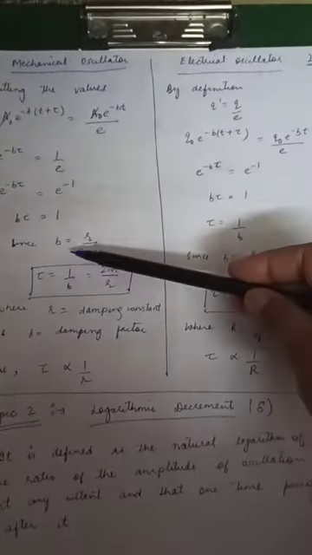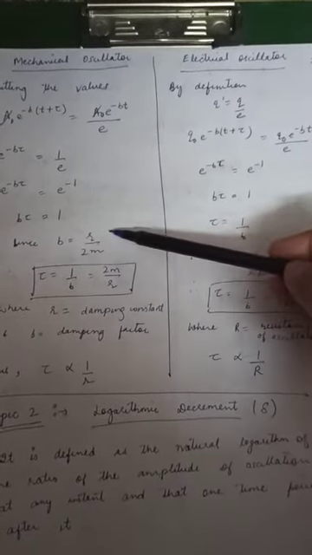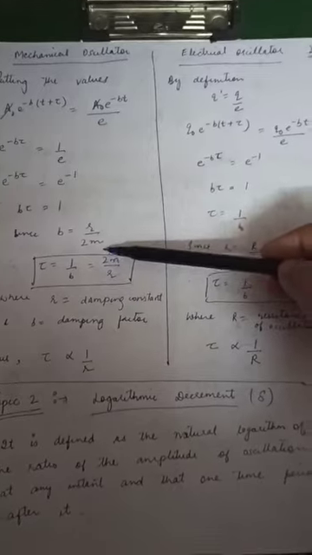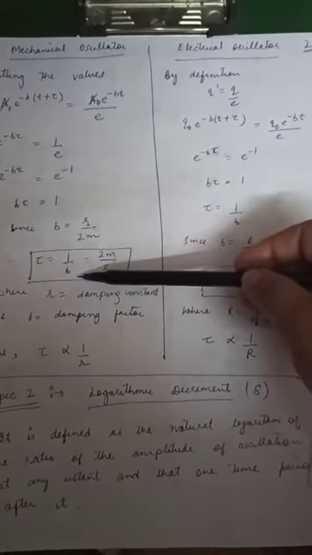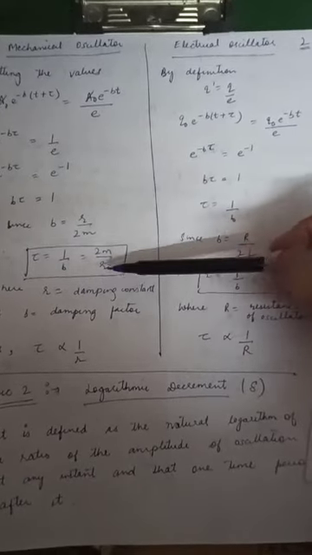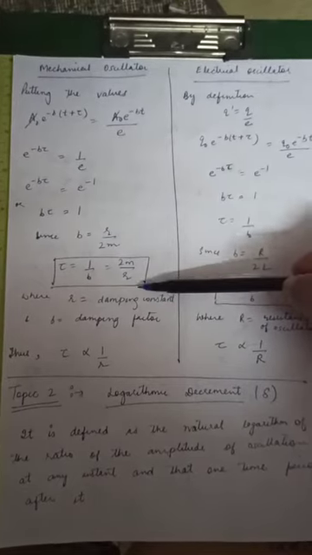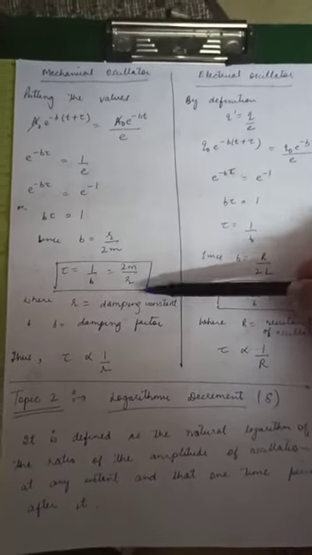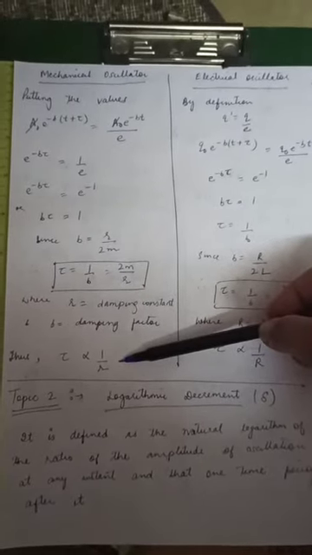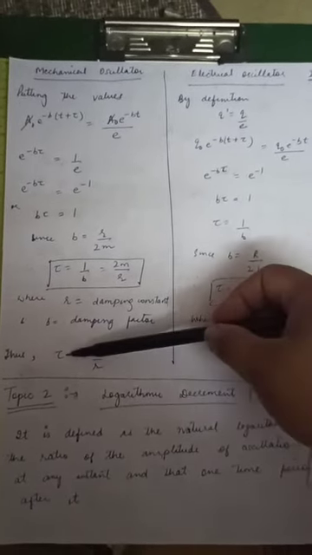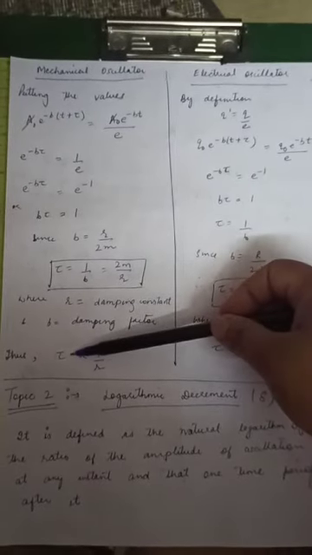Now what is b? It is the damping factor. It is related to the damping constant r by 2m. Therefore tau comes out to be 1 by b. That is, it is inversely proportional to the damping factor, and after putting the value of b, it is 2m by r, where r is the damping constant. We have to make clear that tau is inversely proportional to the damping constant. More is the damping, lesser will be the relaxation time. Lesser is the damping, more will be the relaxation time.